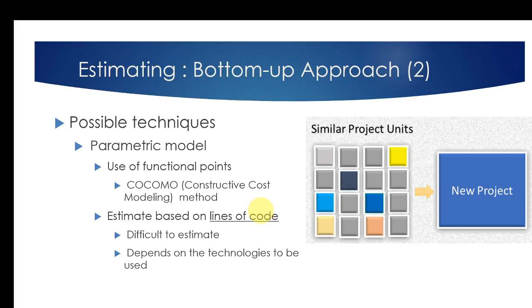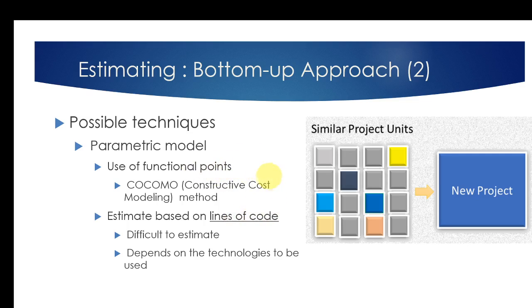When it comes to the bottom-up approach, we can use different techniques. The most popular technique is called the parametric model. One of the key approaches of the parametric model is either the use of function points or estimation based on lines of code. Most of the time we will go for a combination of both.